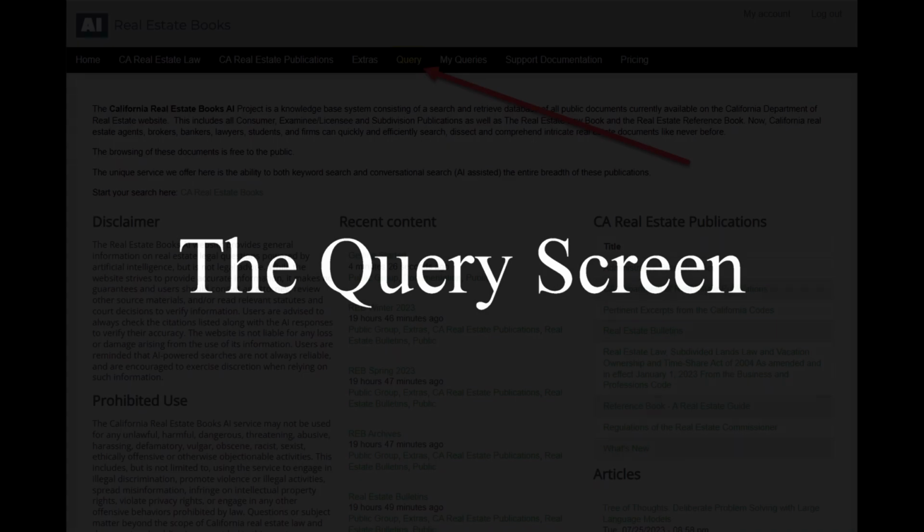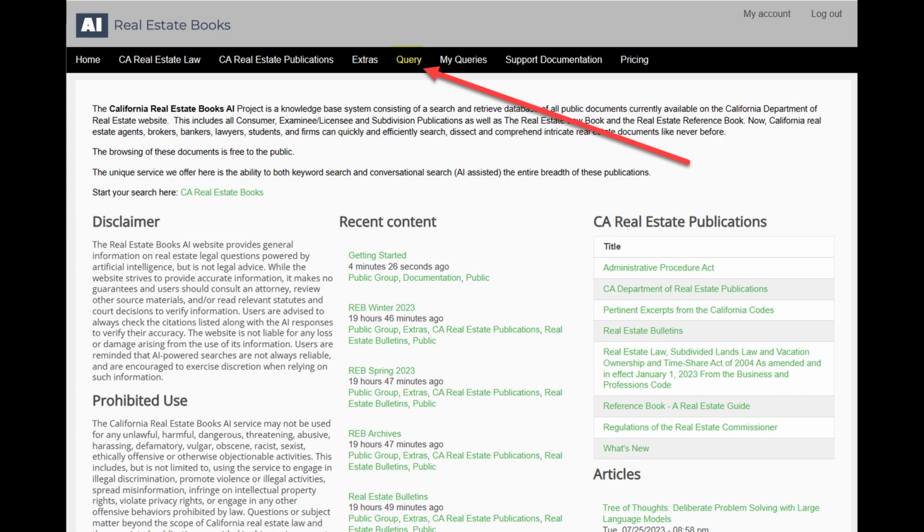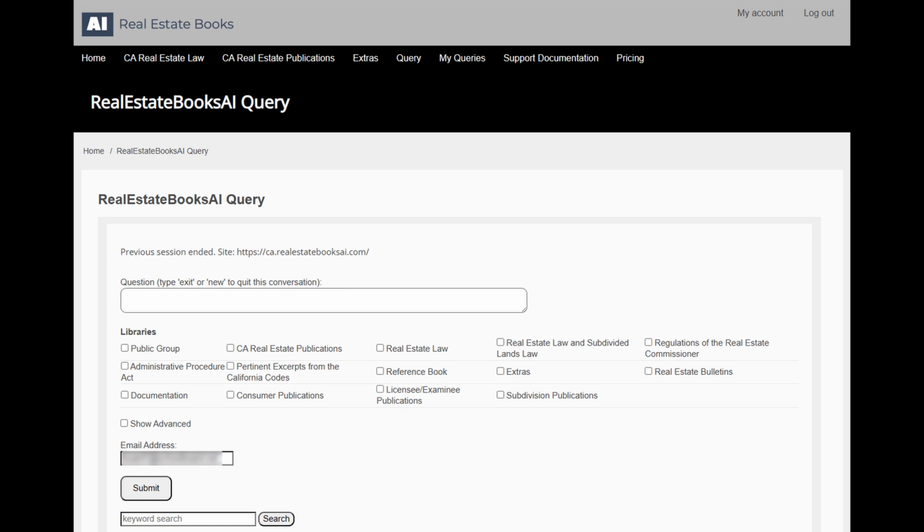The query screen. In the Real Estate Books AI system, the query screen is where queries/searches are executed. From the website homepage, you click on the Query tab. This brings up the query screen.